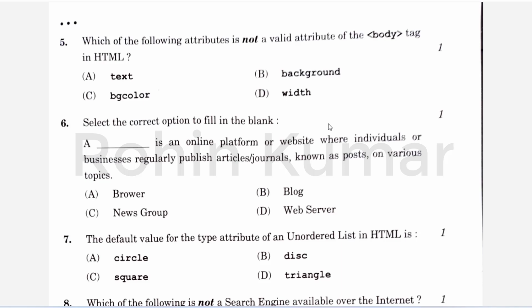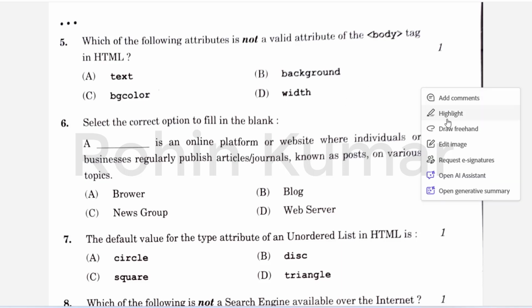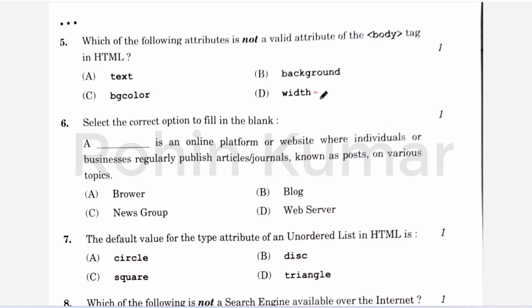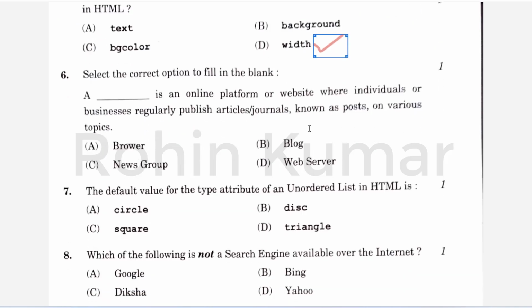So again, all of you know that width is never used inside body tag. Width is mostly used inside img tag or video tag or hr tag, and there are so many other tags where you can use width like table. So D is the right answer. So let's move to the next question.